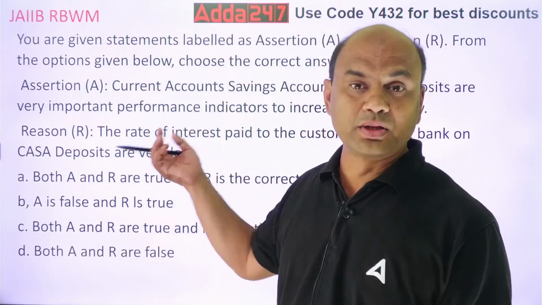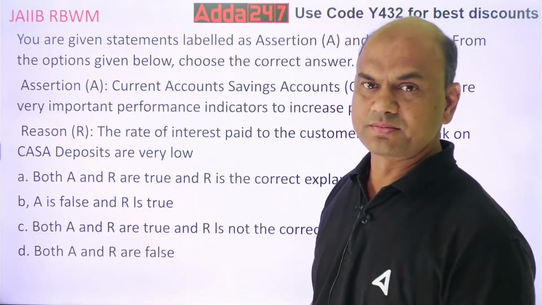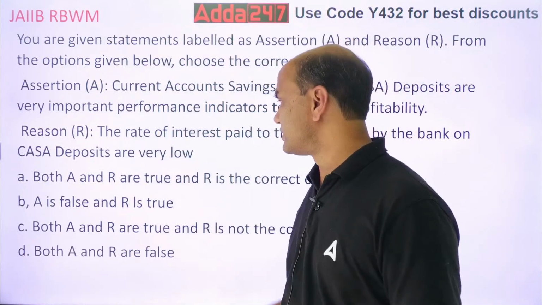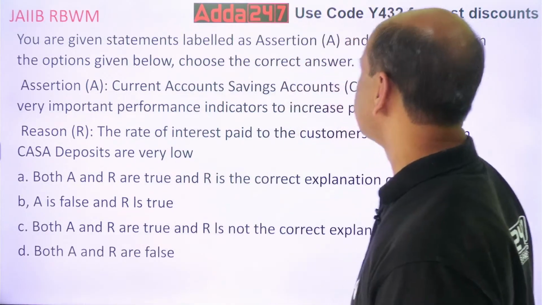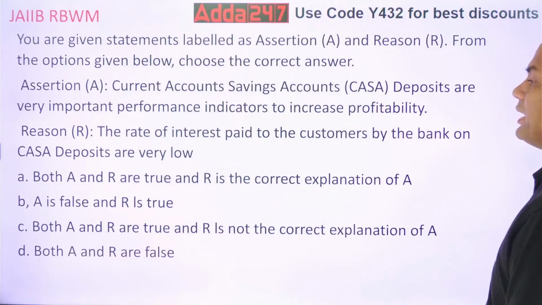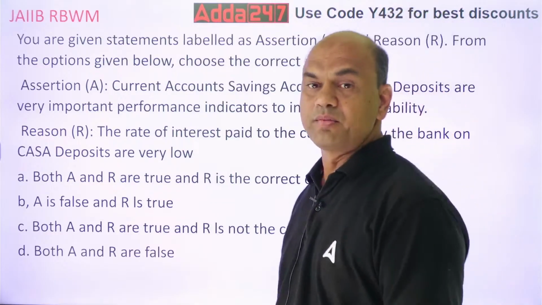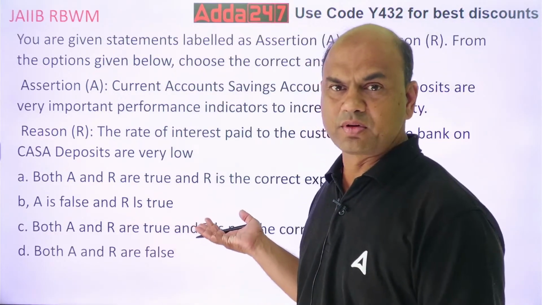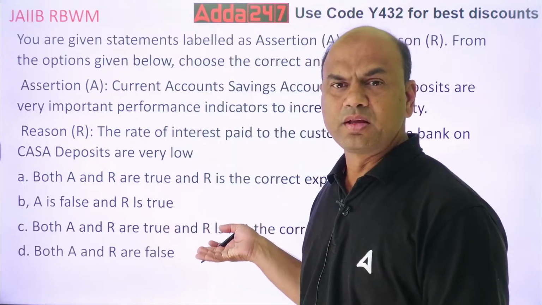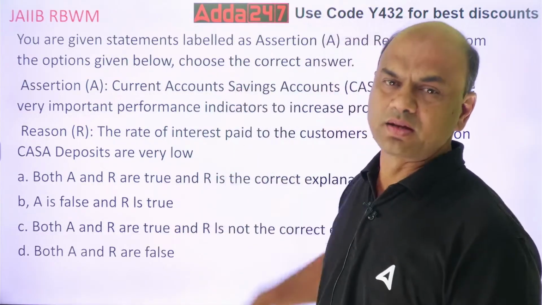It's not the only indicator, it's one of the important ones. The second one, the reason: the rate of interest paid to the customers by the bank on CASA deposits is very low. Means the ROI which we give on current account and saving account is very low. That's why they are good indicators.